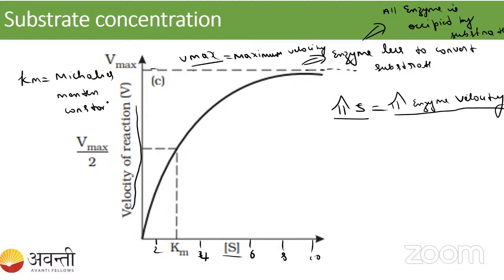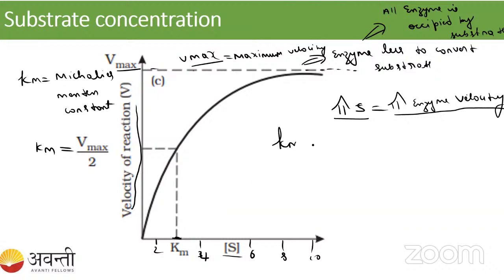So how can you calculate the Km? Take the number you have got for the Vmax divided by 2. Km is Vmax divided by 2. If you do that, you will get the Km.